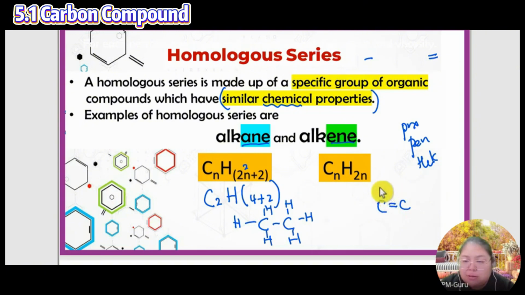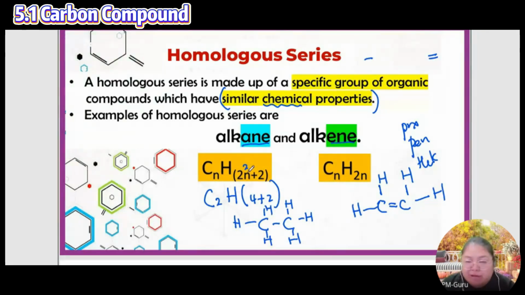So 2 carbon, 4 H. The H must be drawn balanced. If you draw an H here, then the other one also must have an H here, otherwise it is unbalanced. We draw the pattern so it is balanced. Don't suddenly put the H here, then suddenly on the left-hand side, suddenly up. If the left side is like this, the right side is like this, unless you have an odd number. Normally you can see, 2 must have an even number. Okay, so now you're going to see the example.